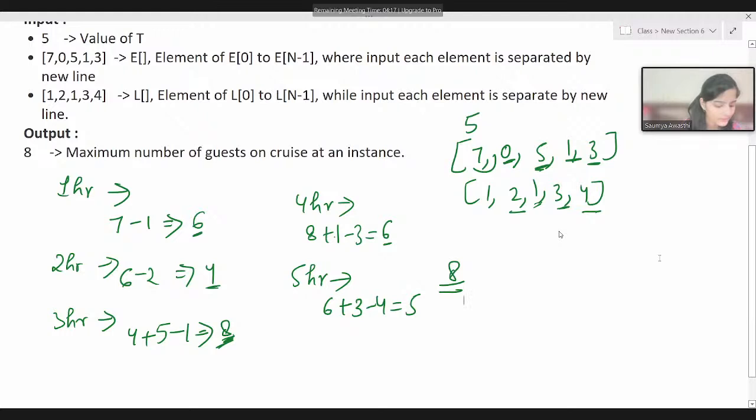Is it clear? Did you understand the question? My voice wasn't clear. Is it so? Do let me know, guys, if it is clear to you or not. Did you get the question or not?